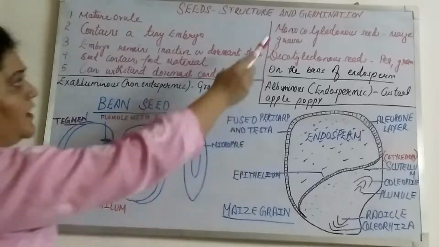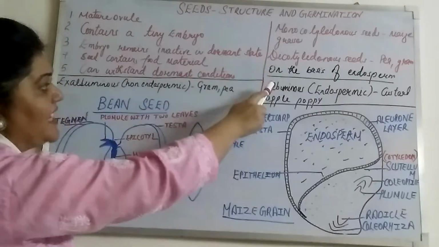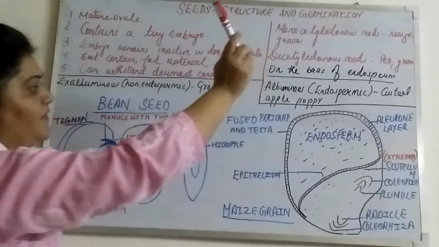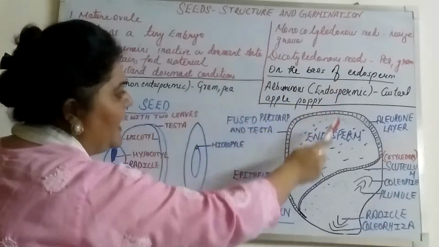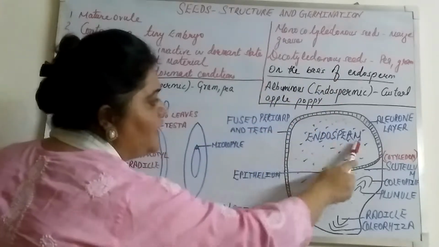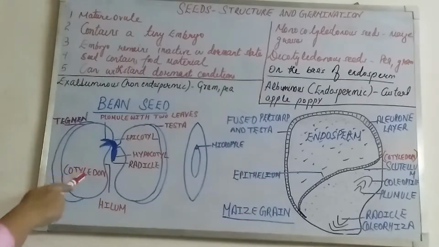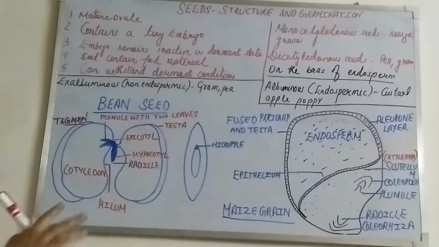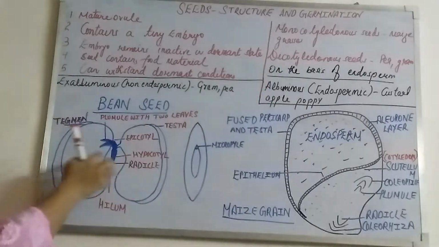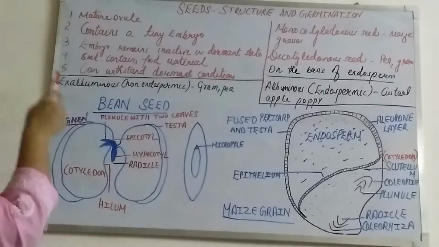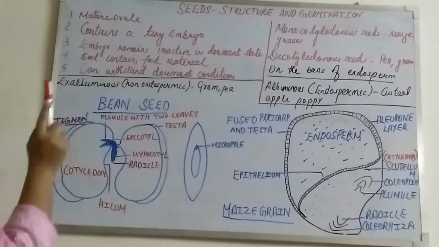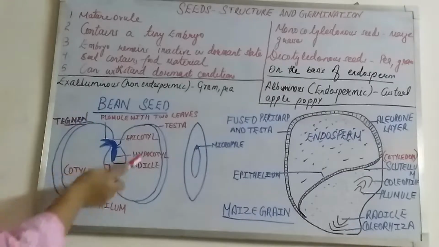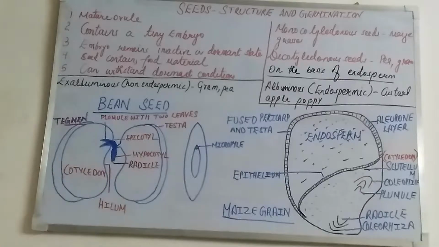So maize grain is a monocotyledonous seed as well as albuminous. That means it has a single cotyledon, and it is albuminous because the main source of nourishment to the embryo is endosperm. Next, the bean seed is dicotyledonous. That means it has two cotyledons, 1 and 2. Plus, it is a non-endospermic seed because the nourishment is provided to the embryo by the cotyledons present in it.